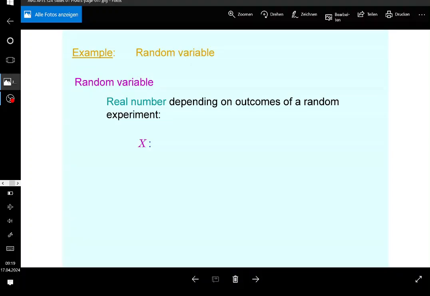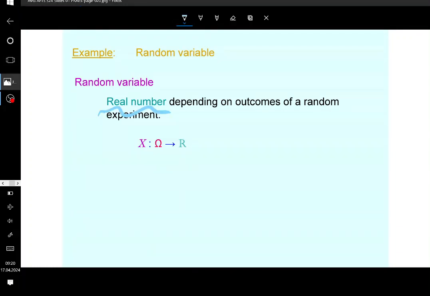So we have a function that maps outcomes of a random experiment, which are captured by omega. Omega is going to be the so-called sample space, and the sample space, on the other hand, is going to be a set that has elements, of course, which are the outcomes of the underlying random experiment. It's not clearly specified in most cases, and that maps elements onto the set of real numbers. So what you plug in are going to be outcomes of a random experiment, and what you get out is going to be real numbers. So a real number depending on outcomes of a random experiment is going to be a random variable.